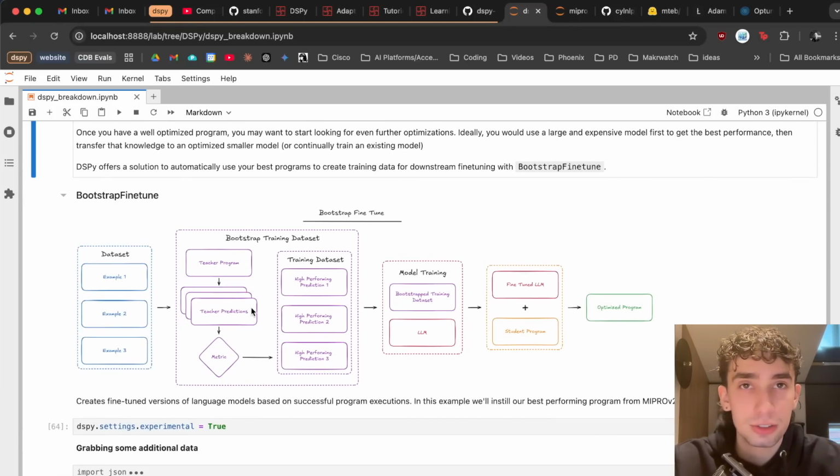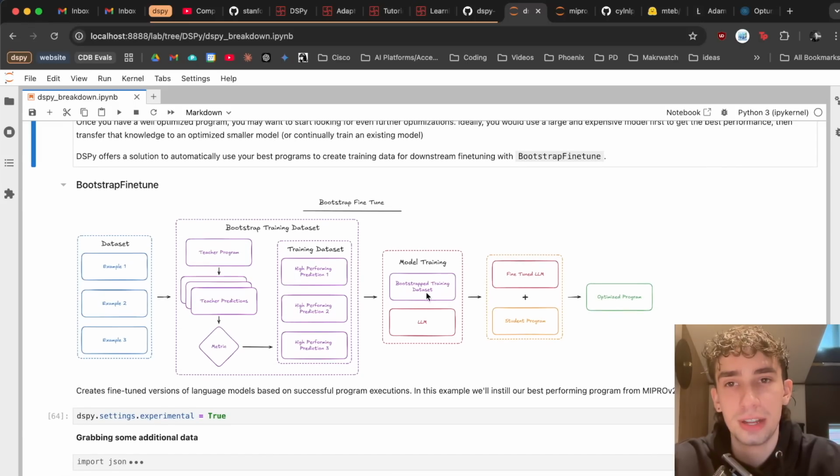And that metric is going to filter out what are the good predictions and what are the bad predictions. So if we input 500 examples and 300 pass our metric filter, essentially we'll have a data set of 300 high-performing inputs and outputs. Those can then be used as the actual training data for fine-tuning a small language model.